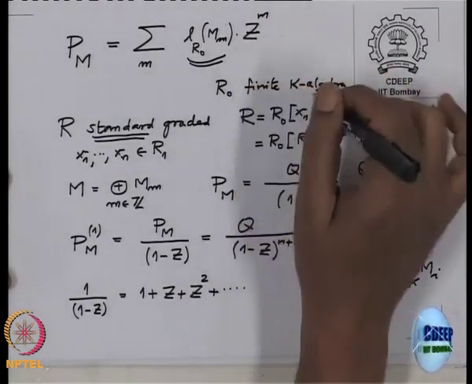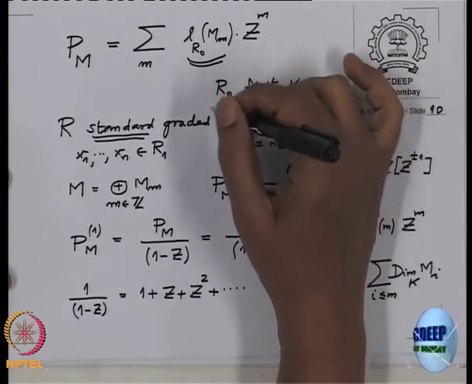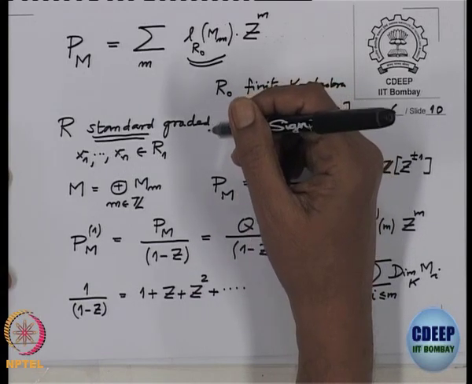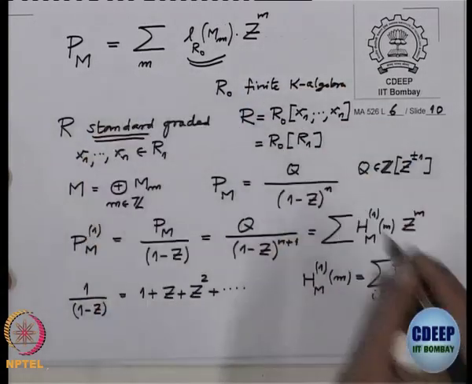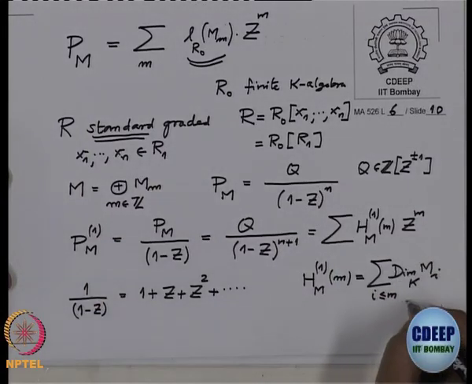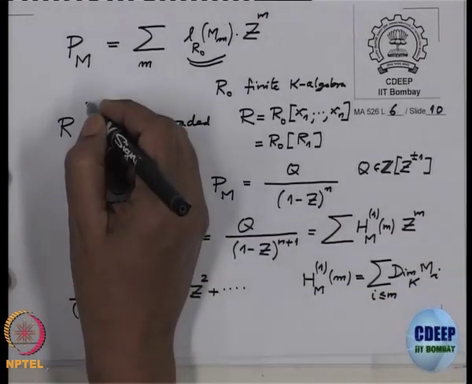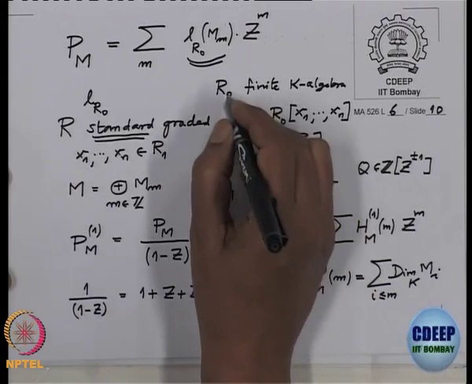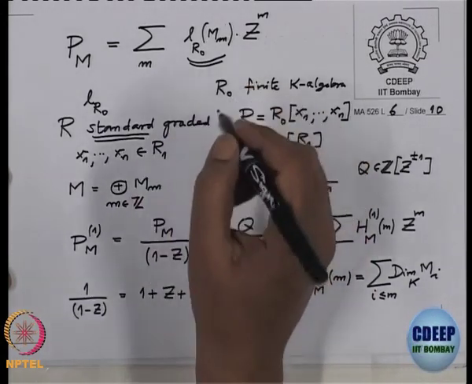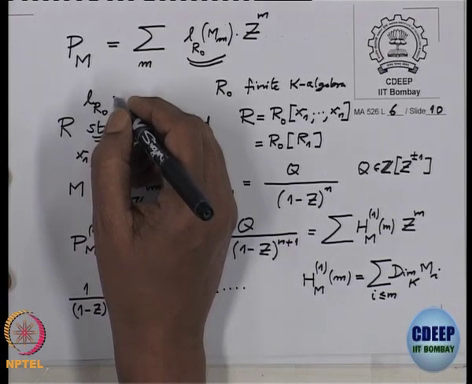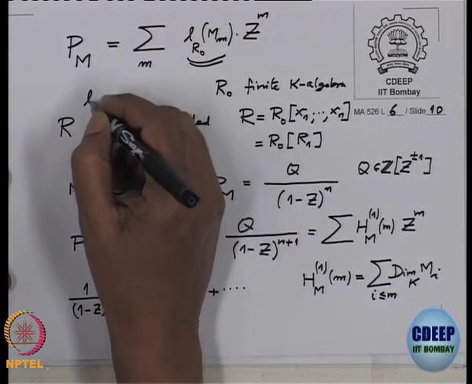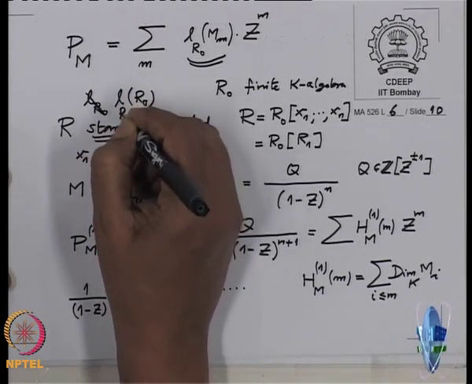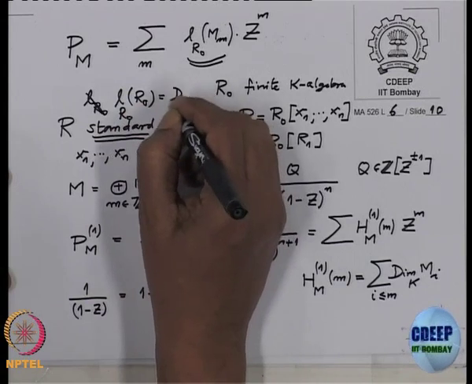If R naught is a finite k algebra, what is the relation between the dimension and the length? The length over R naught of a module will be this dimension over k. So, if you take first the length of R naught over R naught, this is just the dimension of R naught.